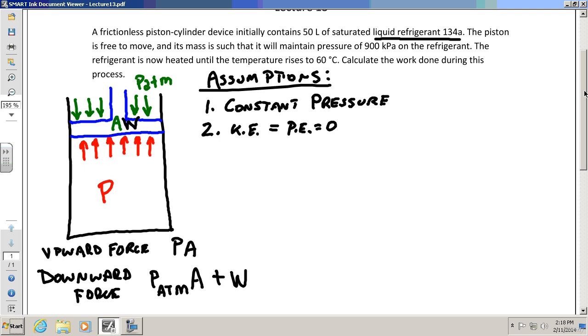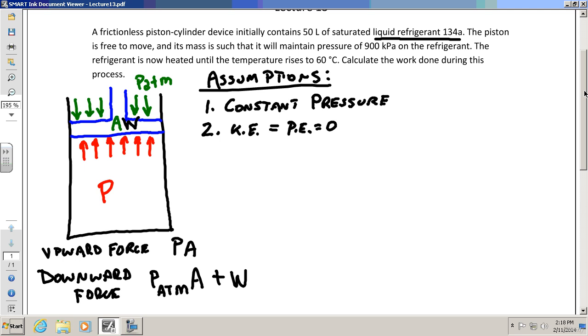Are there any other assumptions anybody wants to make? Anything about the heat transfer, maybe? Is there anything else we want to make, or are we happy where we're at? Any other assumptions? We happy?